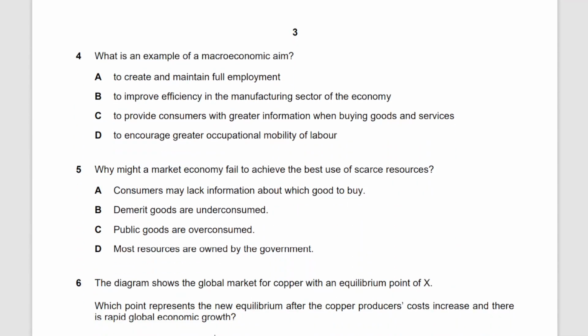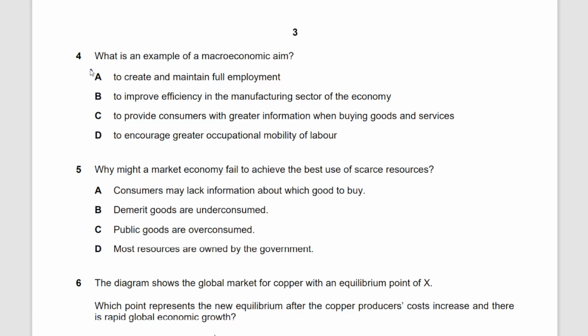Moving on to the next question. What is an example of a macroeconomic aim? You need to know that there are four main macroeconomic objectives, which are low and stable inflation, low unemployment, an increase in GDP, economic growth, and the fourth one was the balance of payments, right?